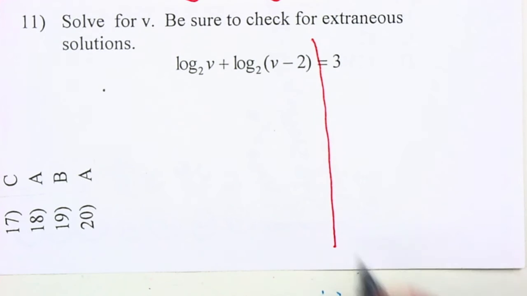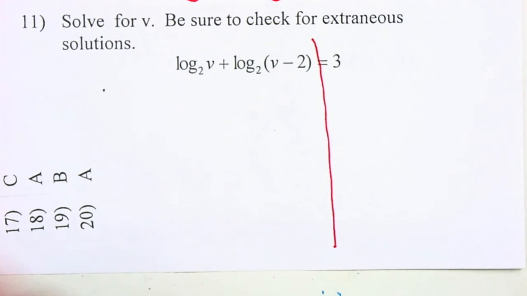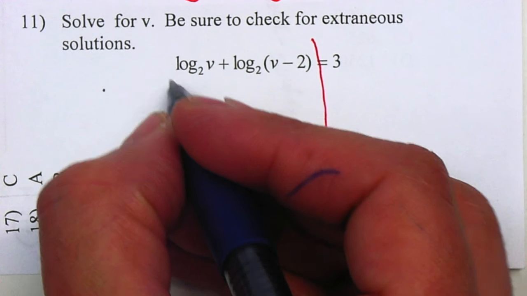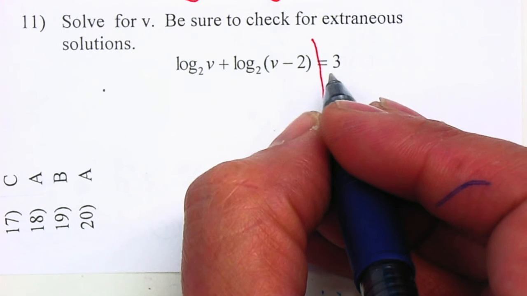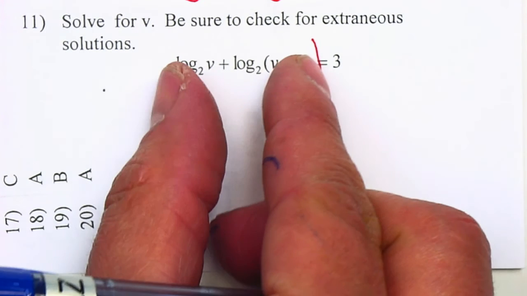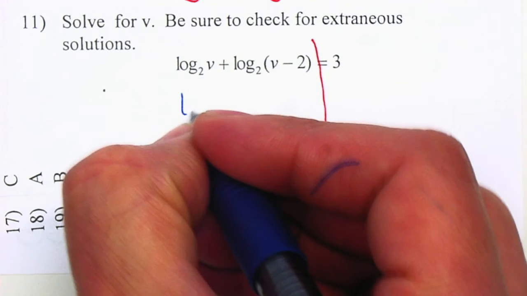We draw the line. I have 2 logs on the left hand side. So I want to combine both logs into one before I start. Some of you are doing a big 2 here, a base of 2, base of 2, a base of 2. That's not correct. You want to combine both logs, condense it into one.